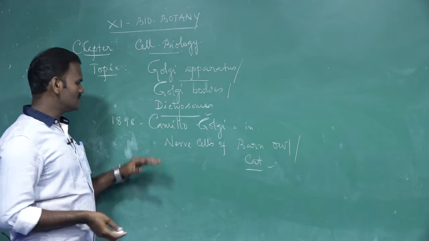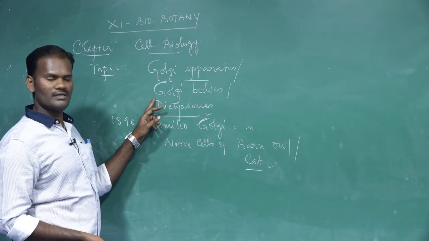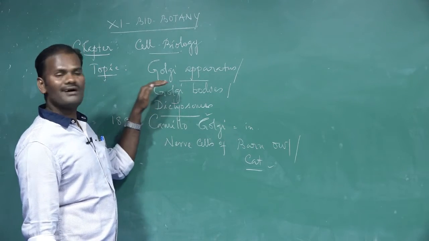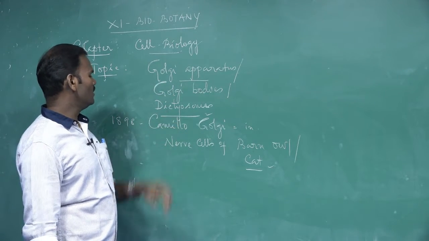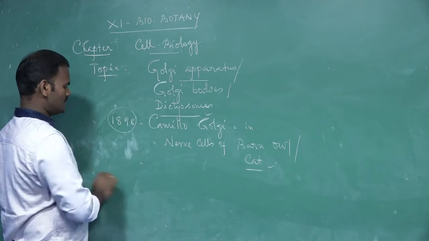After that, it was named the Golgi body or Golgi apparatus because it was observed by Golgi. That is why the Golgi apparatus got its name, from Camillo Golgi who observed it in 1898.